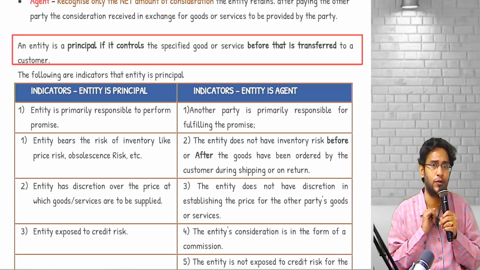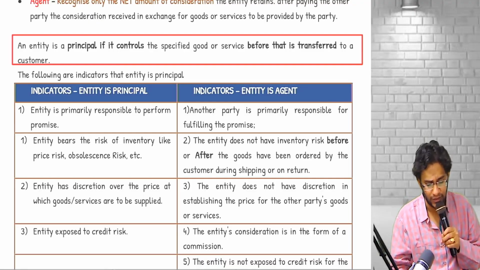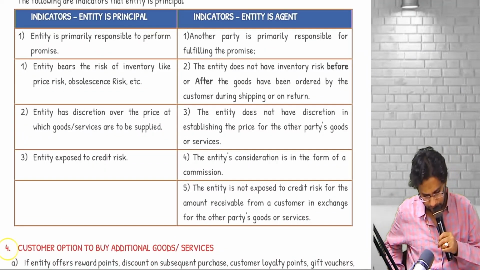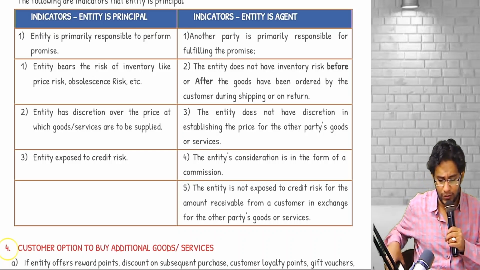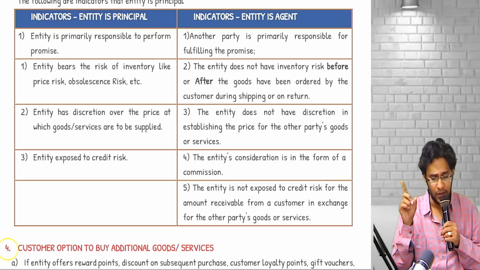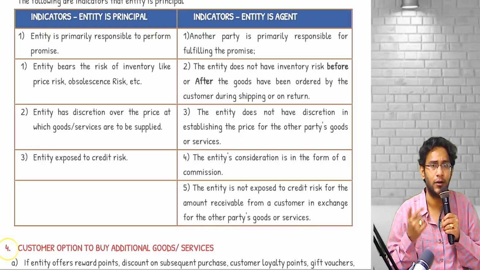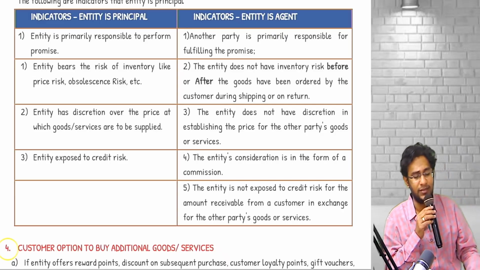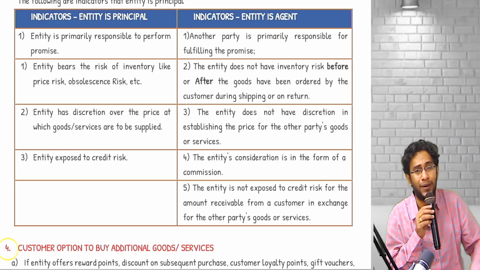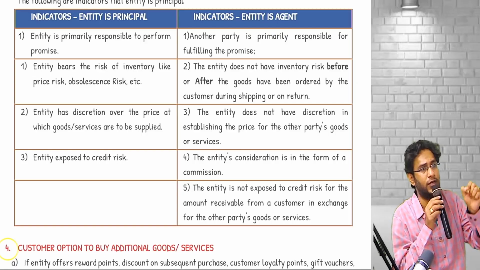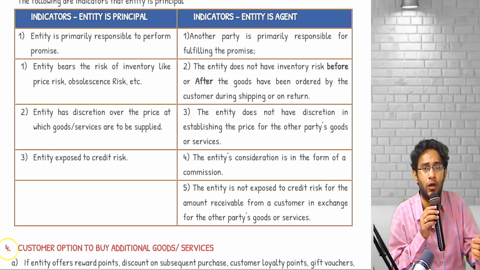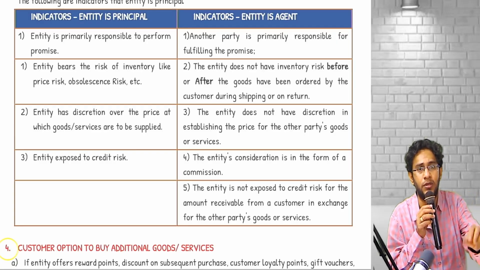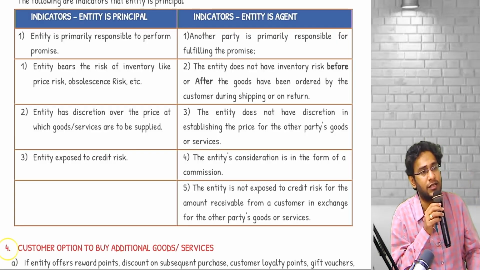And the standard also gives you certain criteria, indicators. Look at the first criteria. Indicators that an entity is a principal. Our entity is primarily responsible to perform the promise, number one. Number two, inventory related risk we only have to bear as a principal. Next, the entity has discretion over the price at which goods and services are to be supplied. Price setting power, whoever is having, that fellow is principal. If goods are not sold, who will face the risk? That fellow is principal. Who is ultimately supposed to deliver the promise? That fellow is principal. Next, the entity is exposed to credit risk.